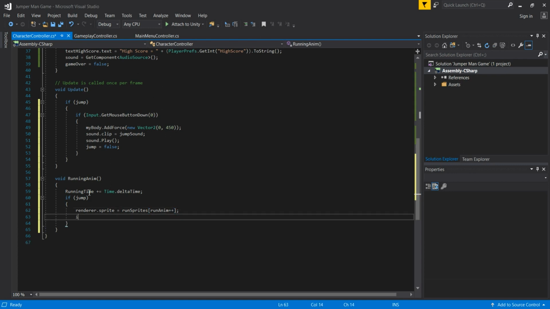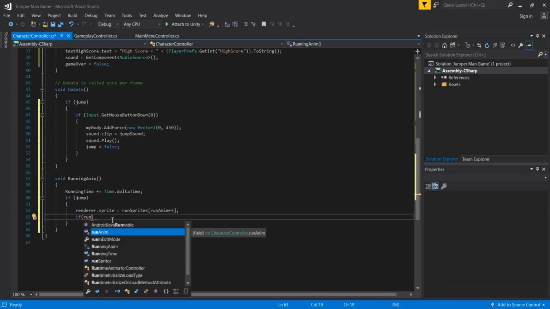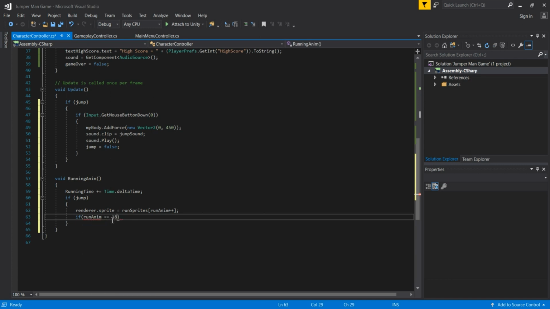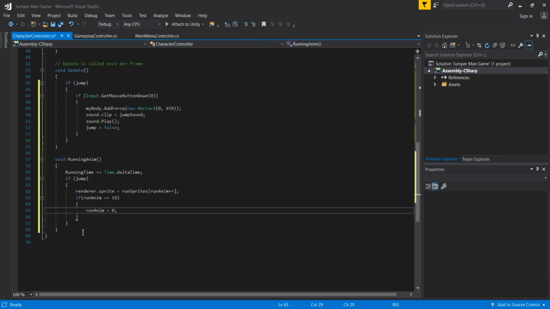So moving on, we are going to open a new if statement, but in this first if statement, so don't go out of this jump if statement, and then check if our run animation is equal to 18, because we'll have 80 sprites for this run animation. If this is equal, we are going to bring that back to 0 because we are going to start from the beginning. Yeah, that is that for our running animation.